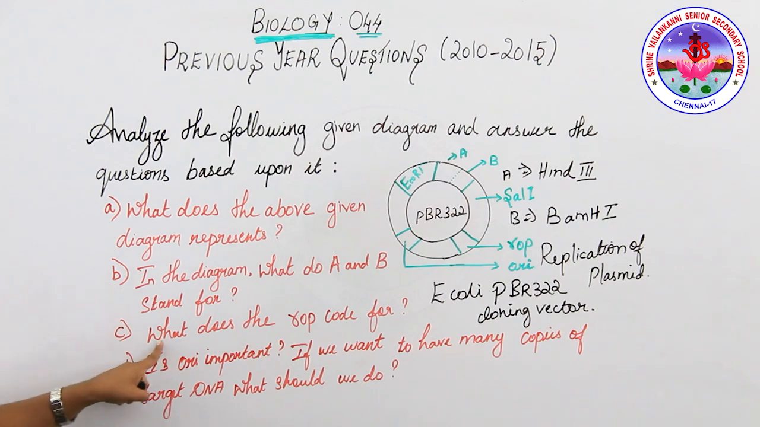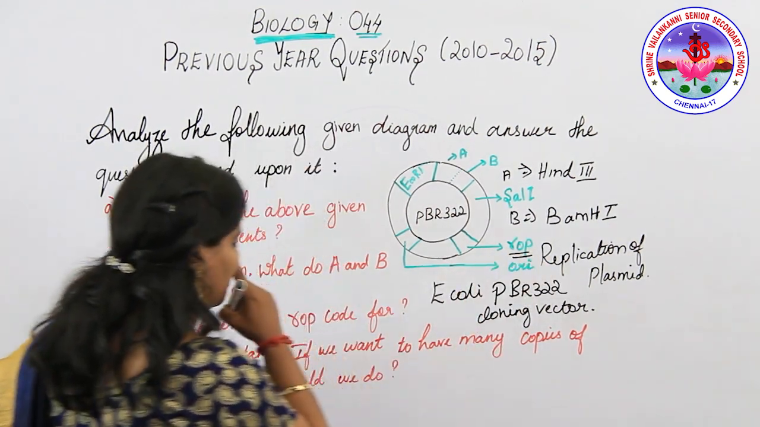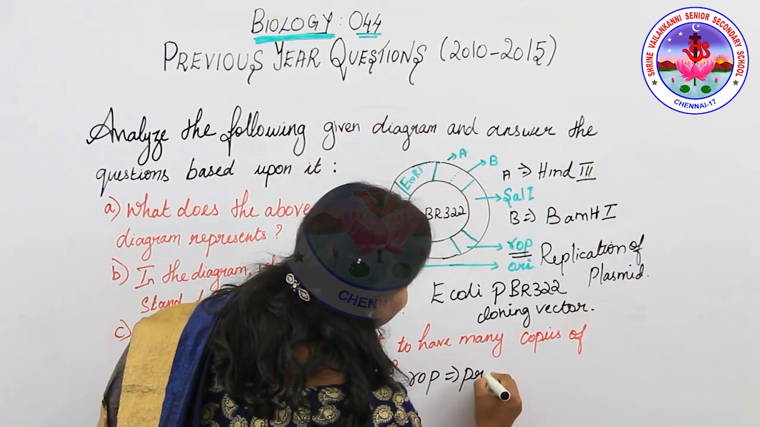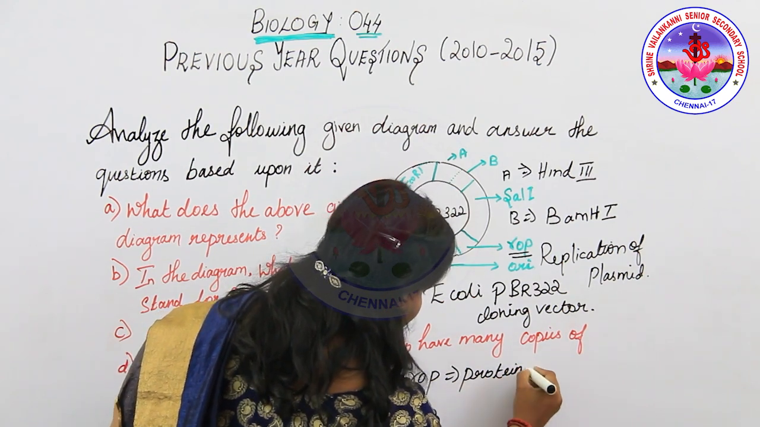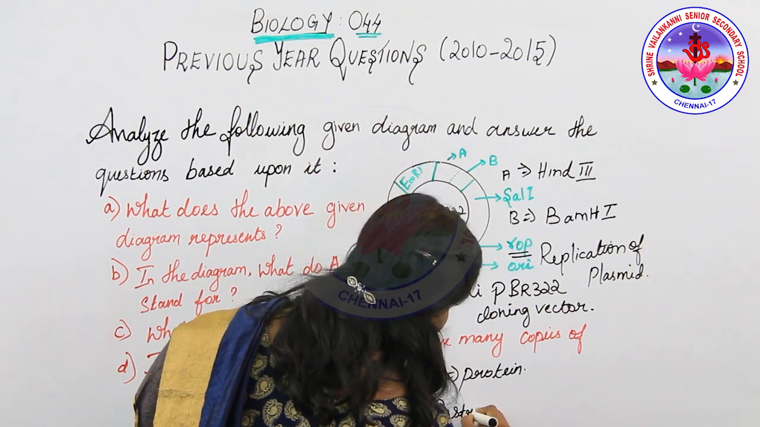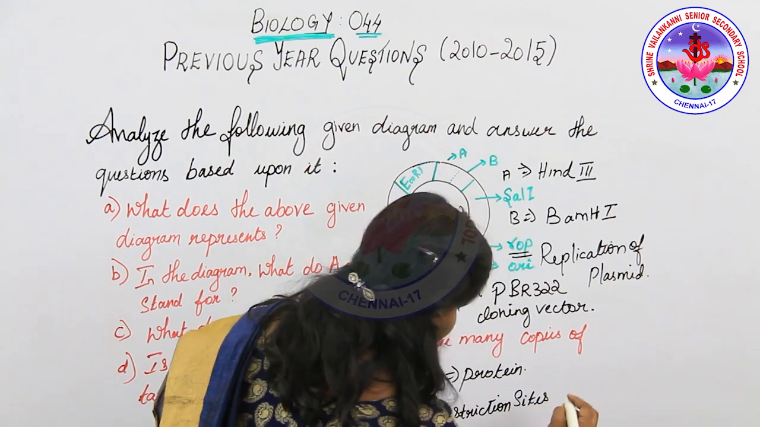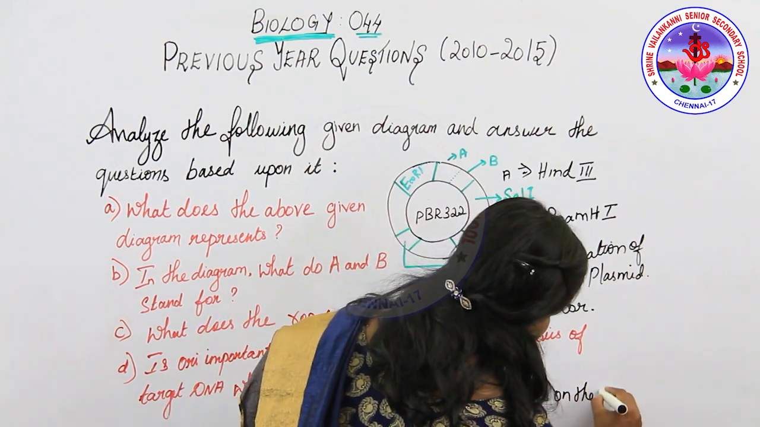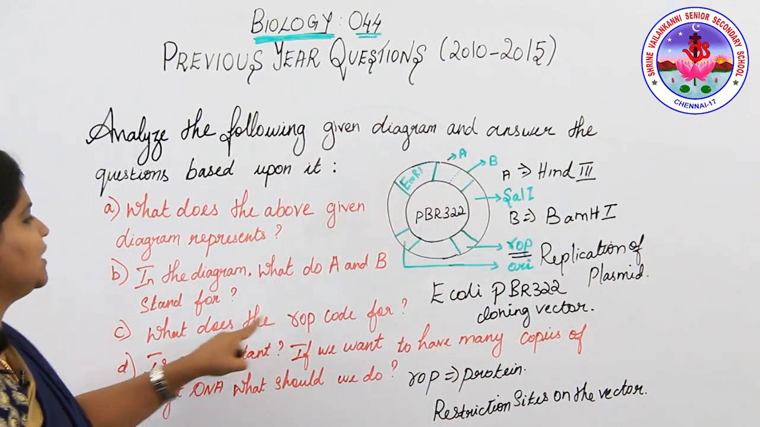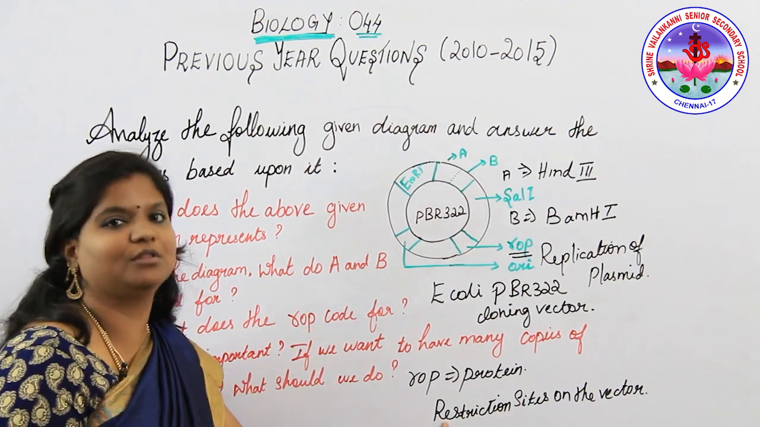Next question. What does the ROP code for? Where is ROP here? What does the ROP code for? ROP codes for a protein which represents the restriction sites on the vector.